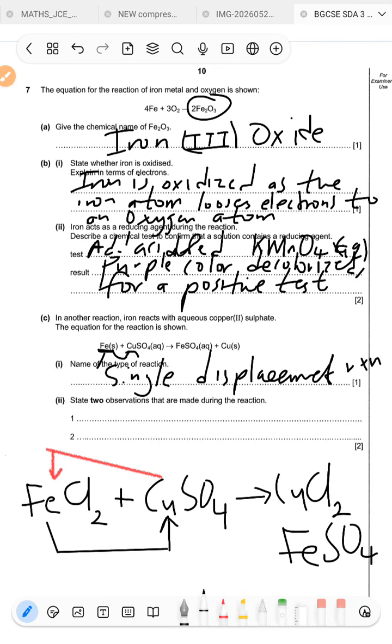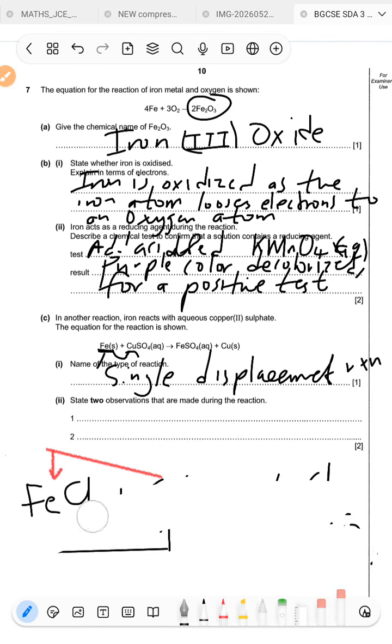Now you see that the two metals there swapped places. This is why it's called a double displacement, the displacement of two metals. However, in our example here, we can see that only one metal displaces another metal. Hence we say it's a single displacement reaction.